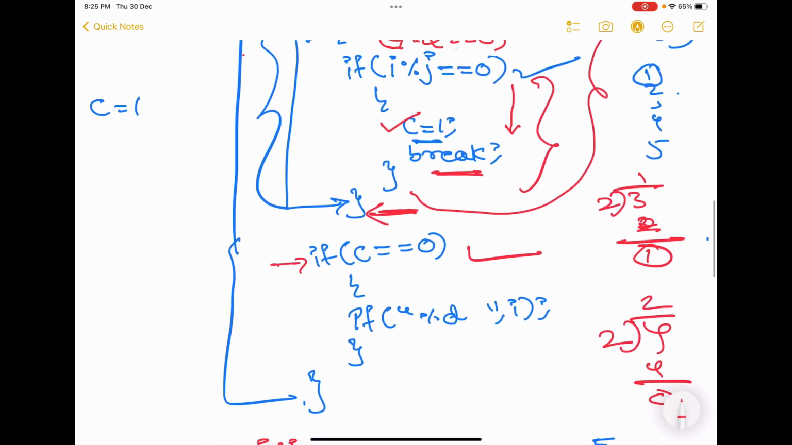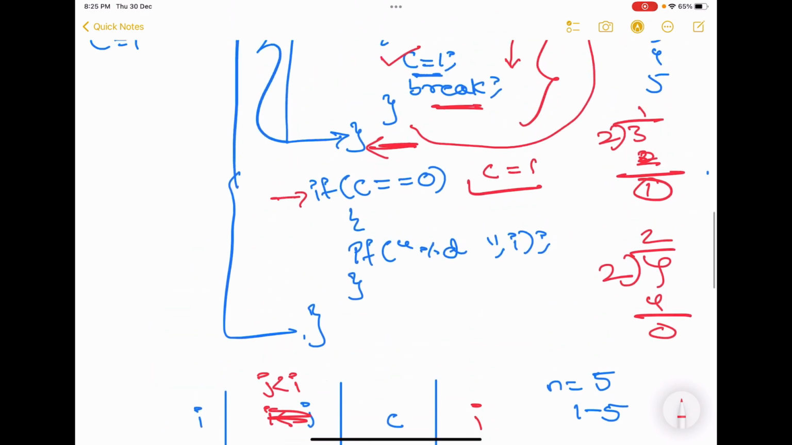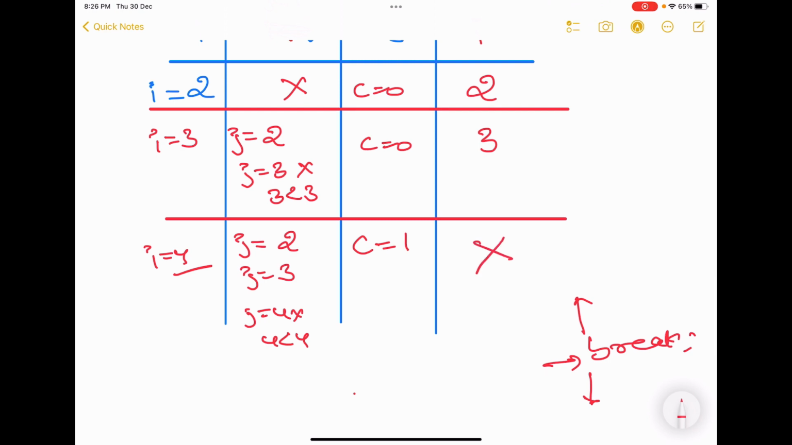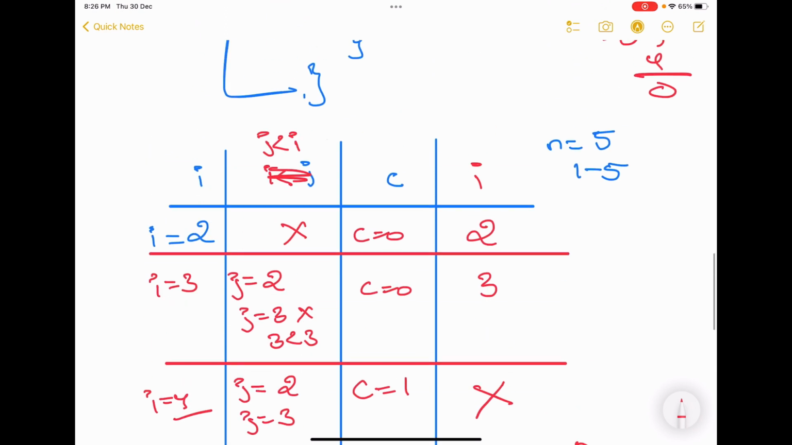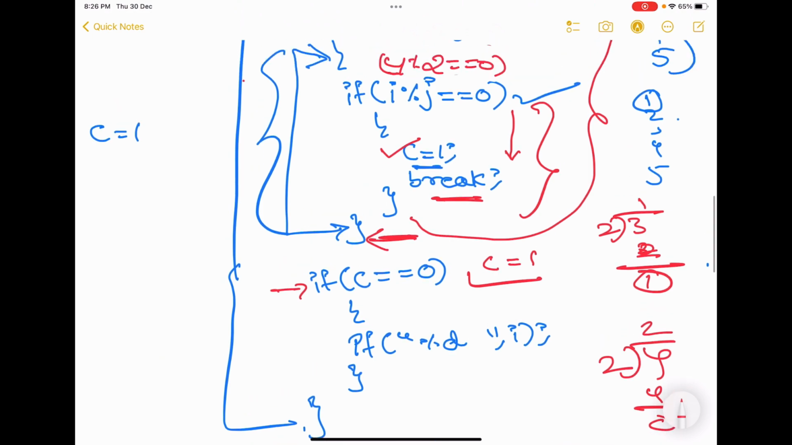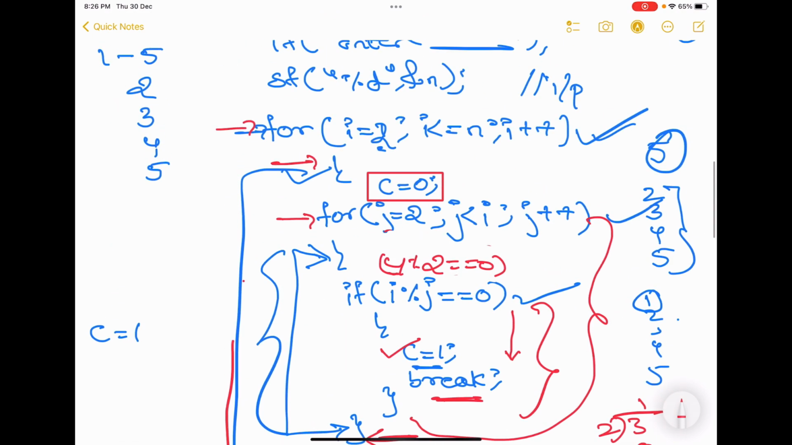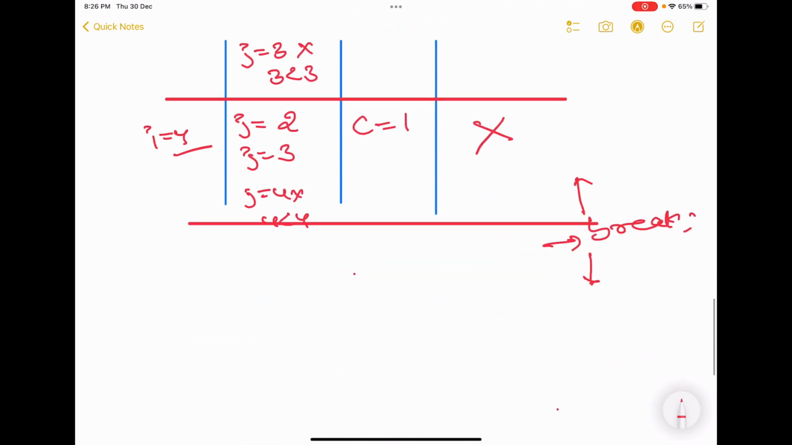Now check: if C is equal to 0, but what is the value of C now? C is equal to 1. So will it enter this if? No, we will not enter this if. So the value of I is not going to get printed. Again after this we'll come back here. Now the I value is 5.